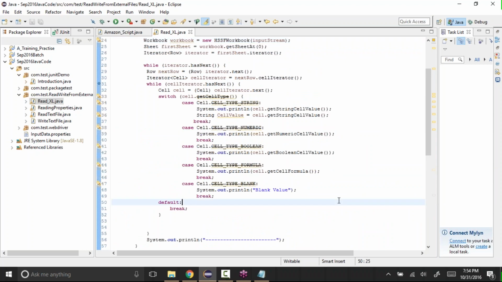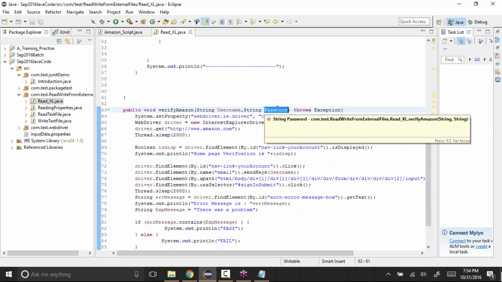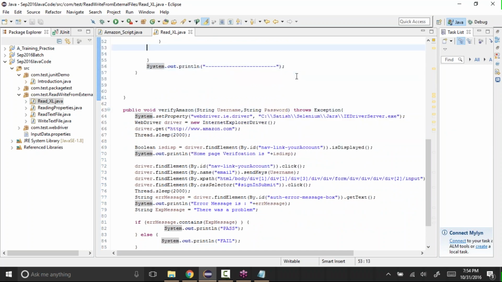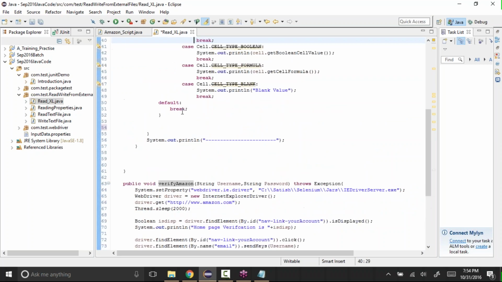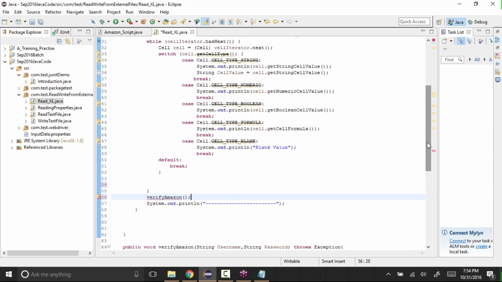Okay, so let's not get the password and just give this. Instead, I'll call this method here. After getting the values, I think, here, verify Amazon, and I'll say, whatever the cell value that you are getting here, I'll only pass the cell value.